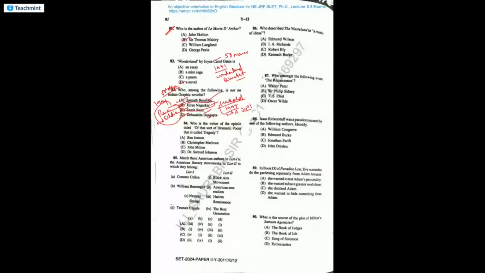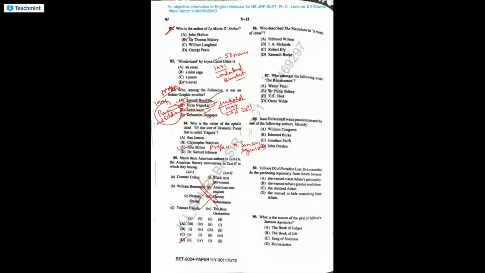Who is the writer of the epistle on the title of that sort of dramatic poem that is called tragedy? It's written by John Milton in his preface to the great Greek-style tragedy Samson Agonistes. Match the following. The answer is D, which means Countee Cullen is associated with the Harlem Renaissance, the great renaissance of blacks in America. William Burroughs is associated with the Beat Generation. Ntozake Shange is associated with the Black Arts Movement, and Truman Capote is associated with American Neo-Realism.